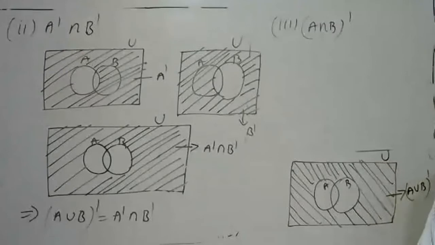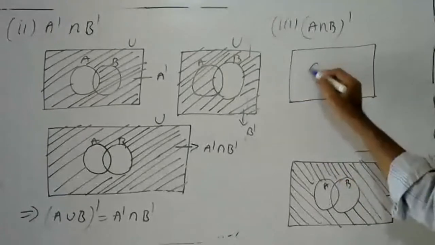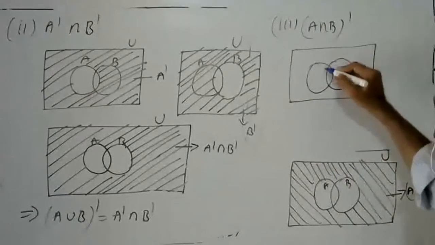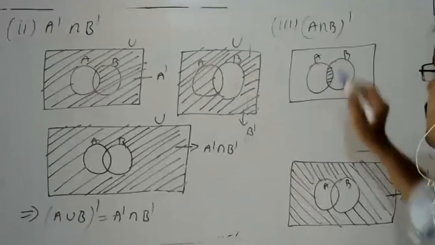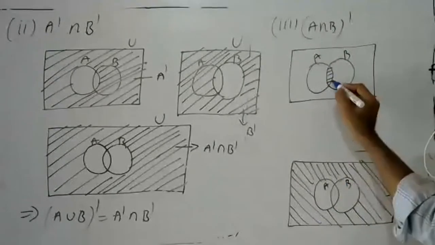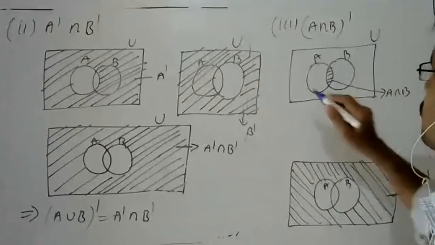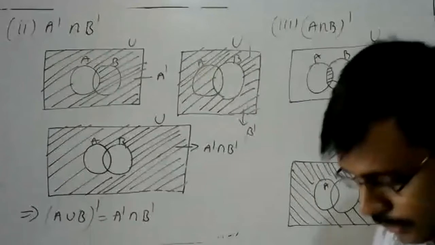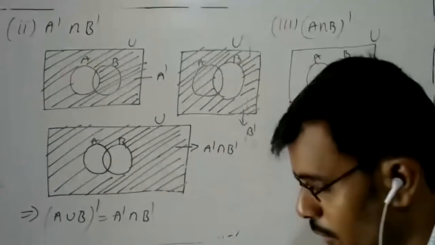What is A intersection B complement? See the Venn diagram. This is A, this is B. First of all, find the intersection. This is my intersection, my A intersection B. This is my U. What is A intersection B, the whole complement?